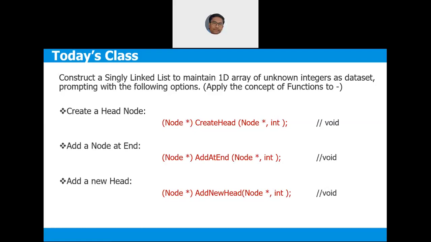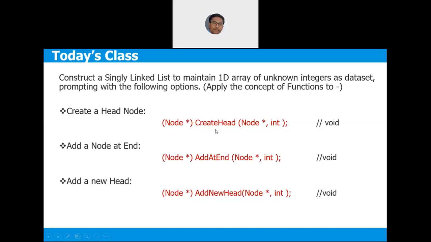Now I'm passing head, which is aliased in my create head function as h. Now inside the function, I'm creating head. That means h, which is alias of head, is equal to new node. And then I'll do the creation, and then I'll return finally h only.